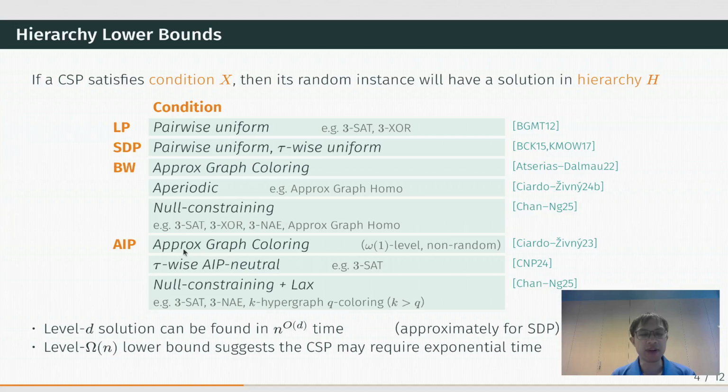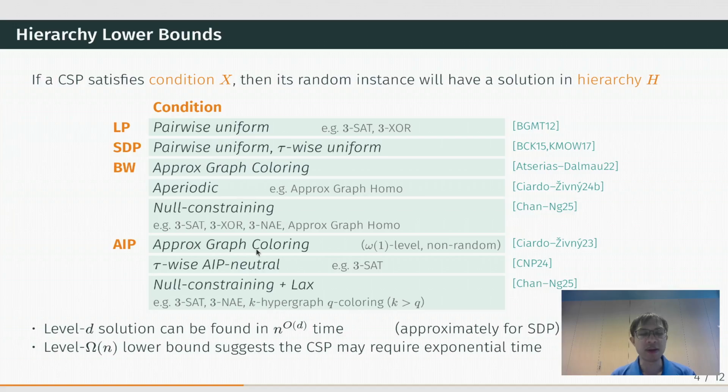For the AIP hierarchy, Ciardo and Živný show lower bounds for the approximate graph coloring problem. In a previous work with Hyojun, we showed lower bounds for CSPs that we call tilewise AIP neutral. In this work, we showed lower bounds for CSPs that are non-constraining and lax.